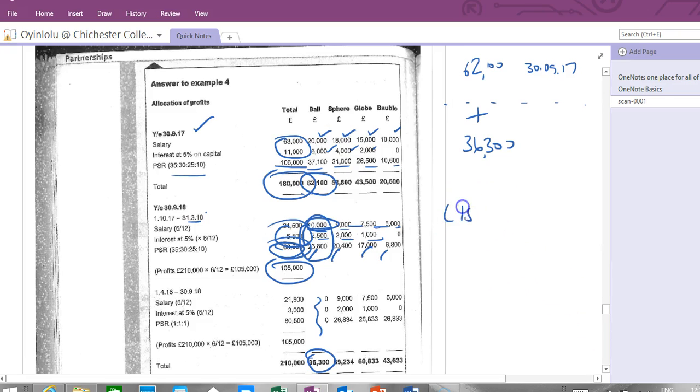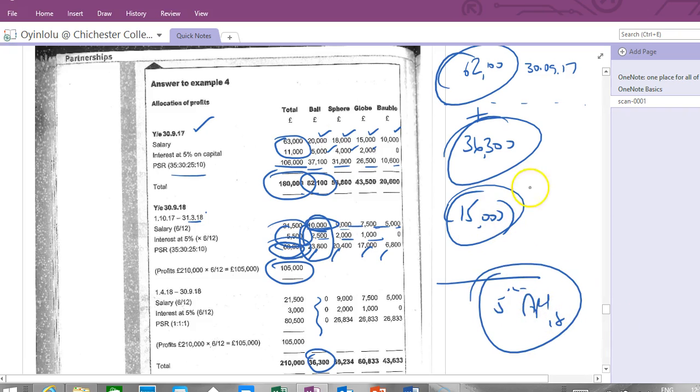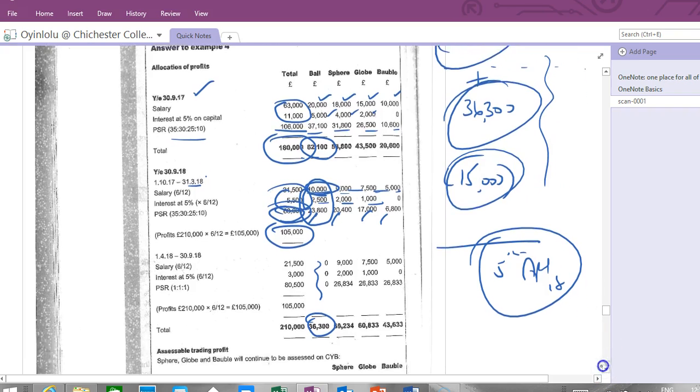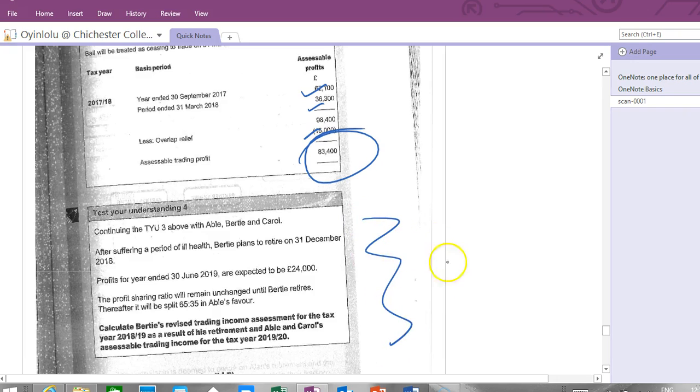And then, of course, it tells us in the end that he has overlap profits of 15,000. So we literally have this plus this minus this, which will all be taxed in the tax year to the 5th of April 2018. Whatever rules apply here will apply to these three sets of profits. That's how we deal with that. You can see that over there. Take off the 15,000, and you have your assessable profits, right? And that's it. Please do TYU4, and that brings us nicely to the end of chapter 8.